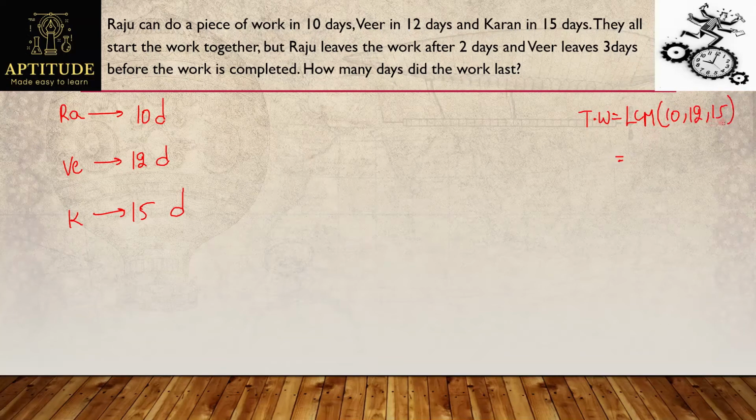What is the LCM of 10, 12 and 15? That's nothing but 60. So 60 chocolates is the total work. I will assume it like this, and find out their efficiencies using this.